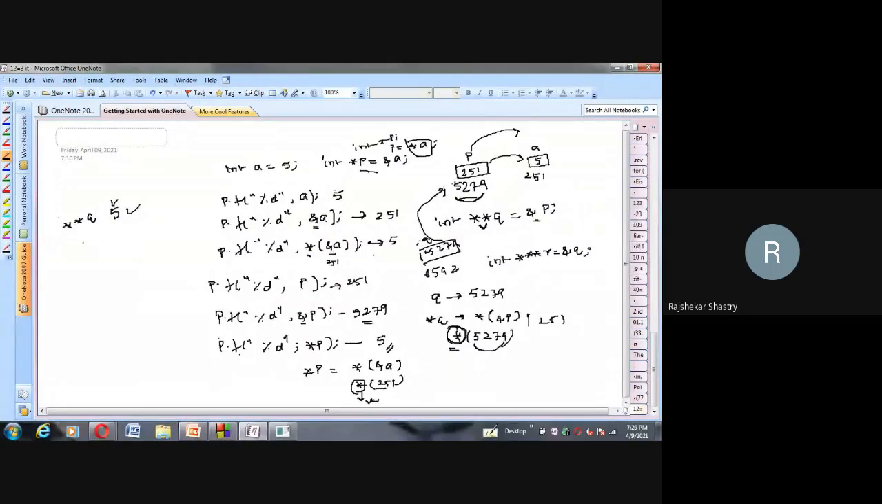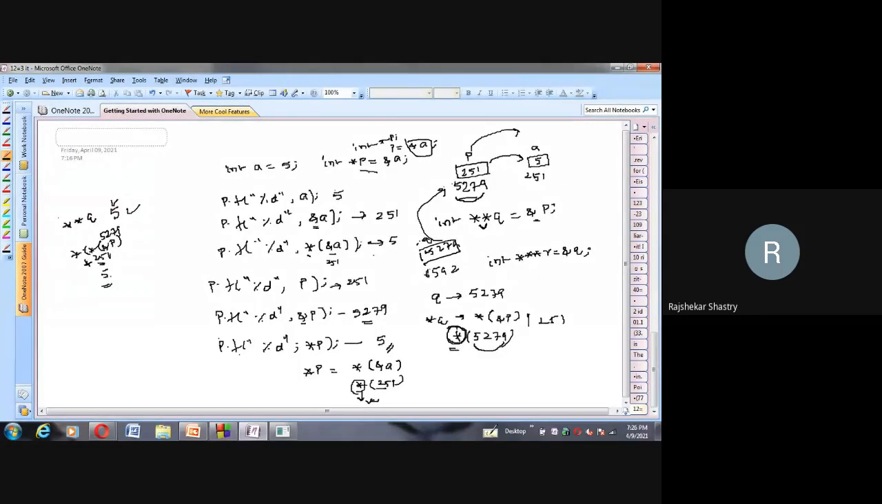And of course the same meaning here, asterisk of ampersand of P, because Q is ampersand of P, which is 5279. The value in it is how much? 251. Here this is 5279, so the value at 5279 is 251. Again, since there is an asterisk before 251, the value at 251 is how much? 5. So finally it prints 5.